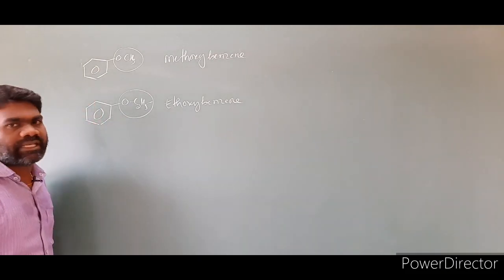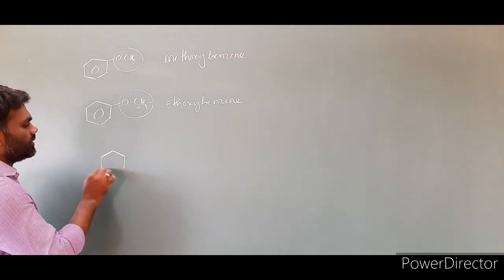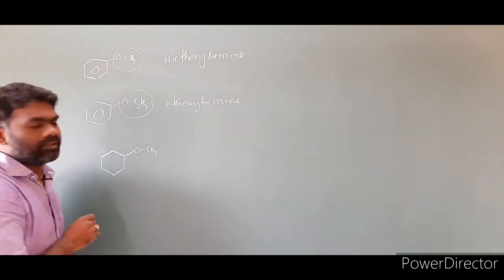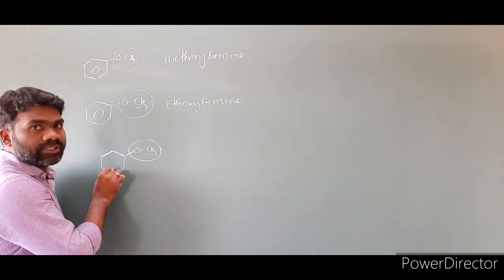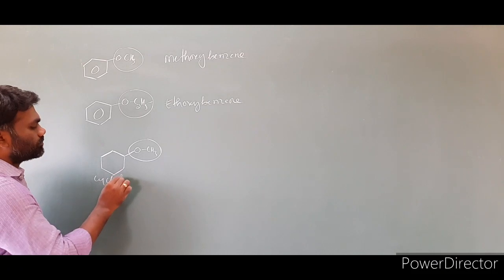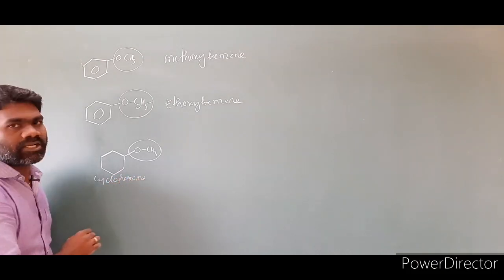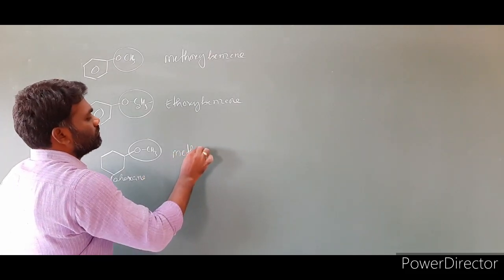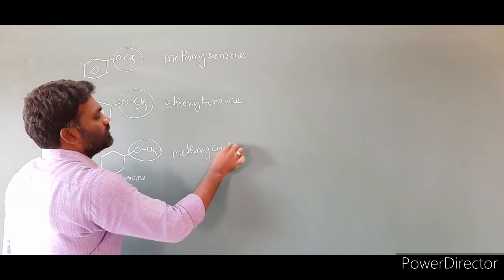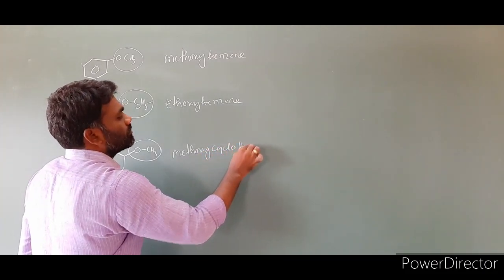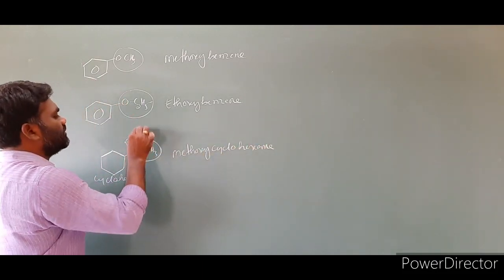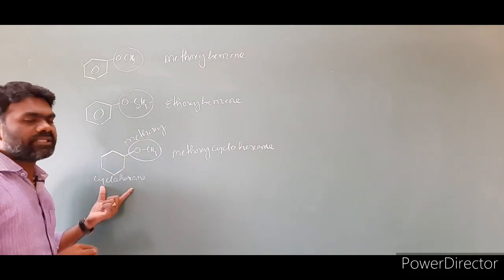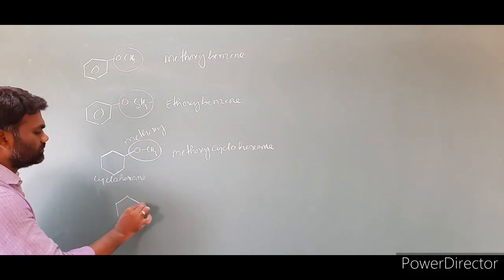I am taking one more example of a cyclic compound. Suppose the compound is given like this, and upon this an OCH3 group is present. OCH3, this is methoxy. And this is cyclohexane. We are writing cyclohexane. Then methoxy, cyclohexane. This group we have to write as methoxy, and this group as cyclohexane. Methoxycyclohexane.